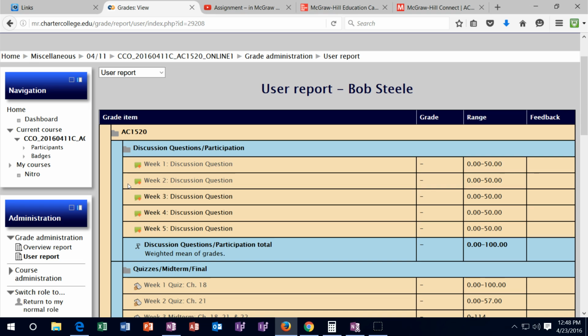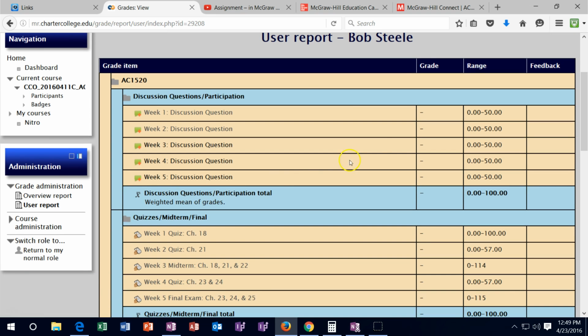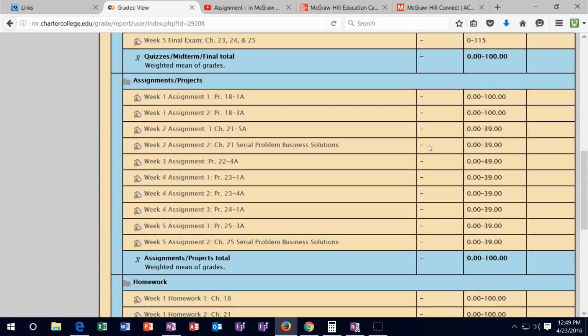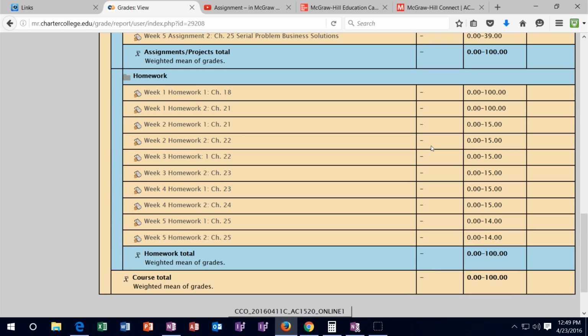Then by Tuesday afternoon, you want to go in here and make sure that it has been updated in accordance with what you envision. For example, week 2 discussion forums should be 100% because everybody's shooting for the 100% on that. The quizzes will be whatever they are within Connect, and same with the assignments and the homework. So those should be populated.